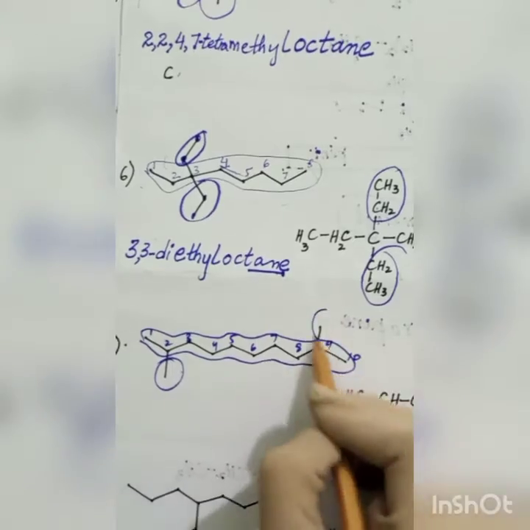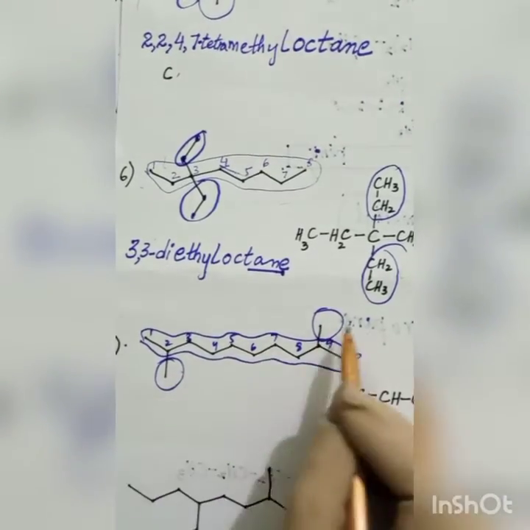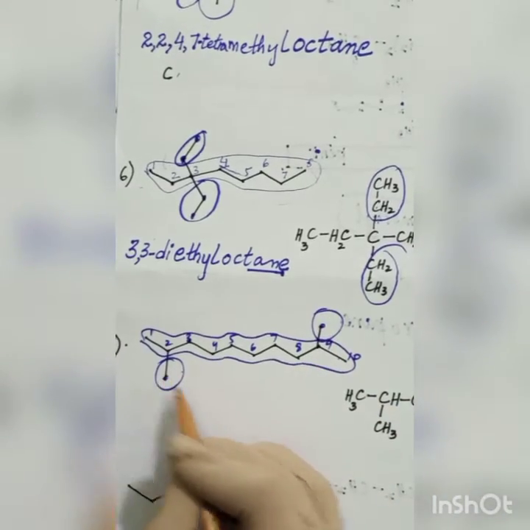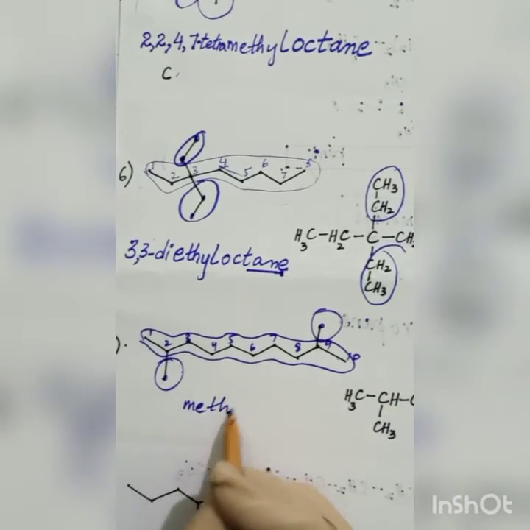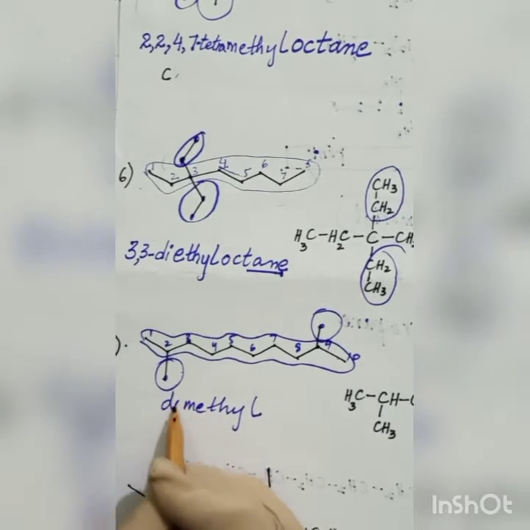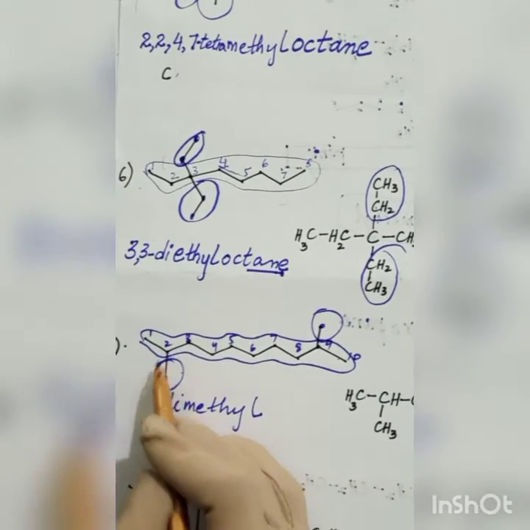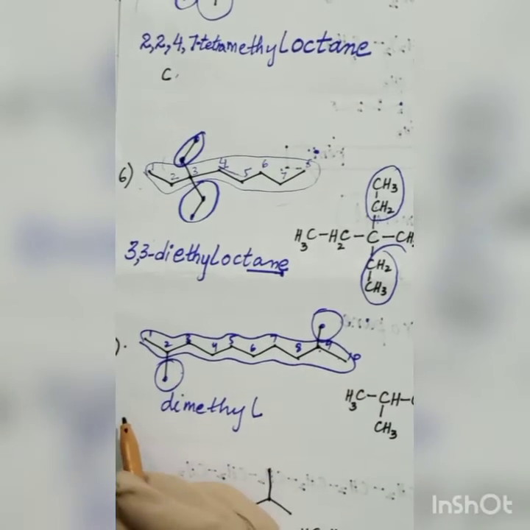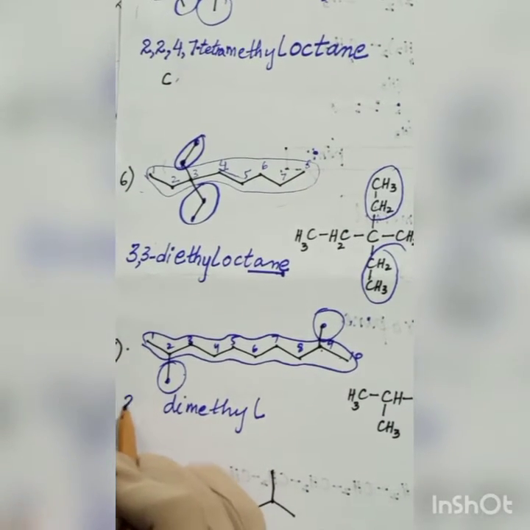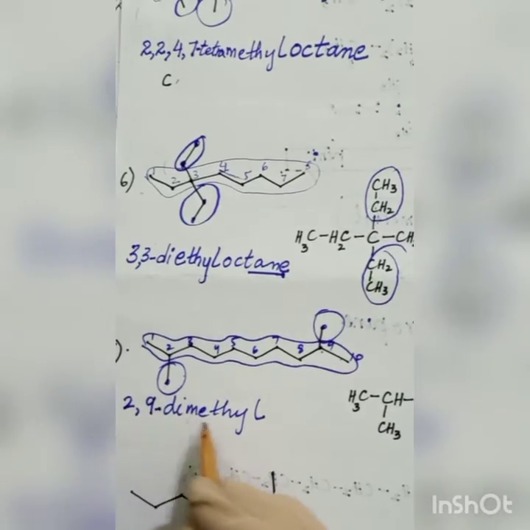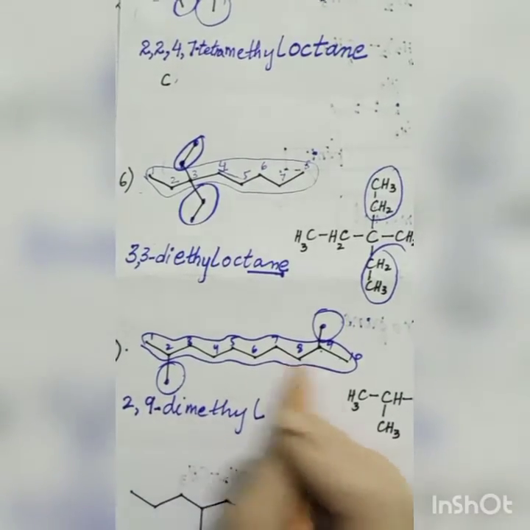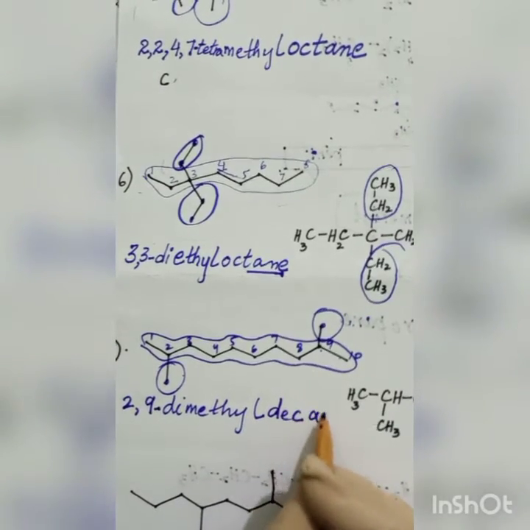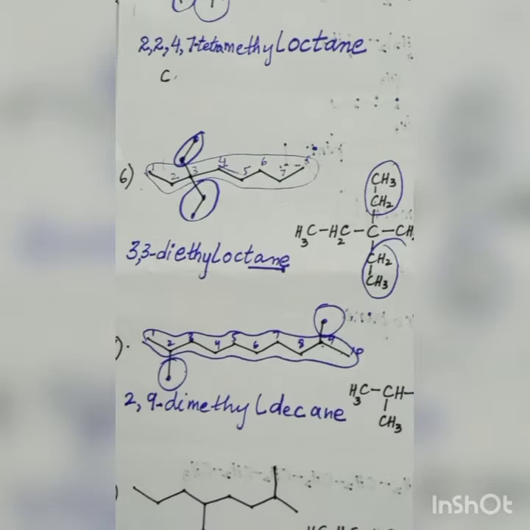What are the branches? These are my branches. What is the branch name? My branch name is methyl because it is only 1 carbon. How many methyls? I have 2 methyls, so I will write dimethyl. What is the position? 2 and 9, so I will use 2,9-dimethyl. What is the main name? Dec, because there are 10 carbons, decane. Okay, so that is our next molecule.